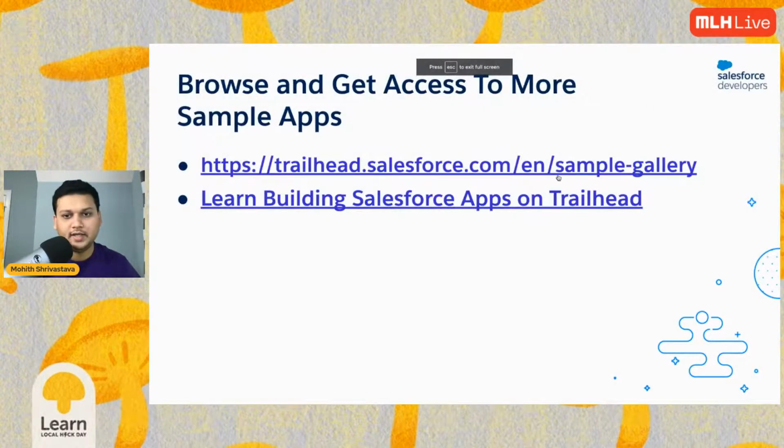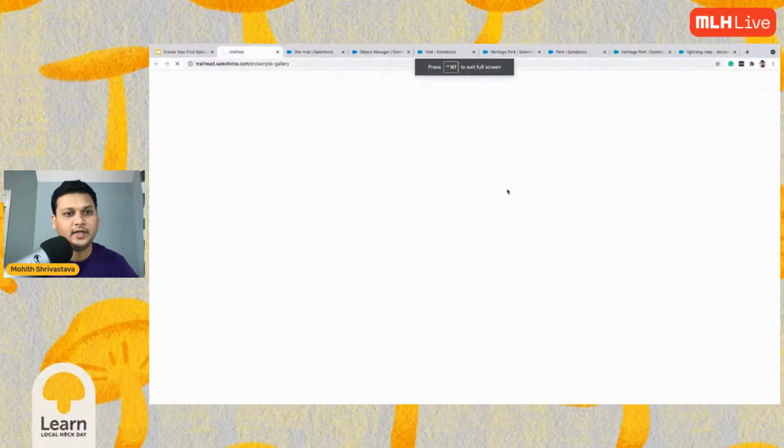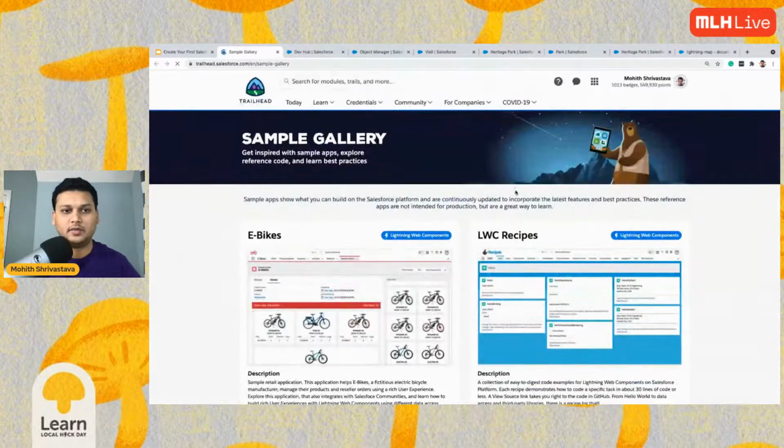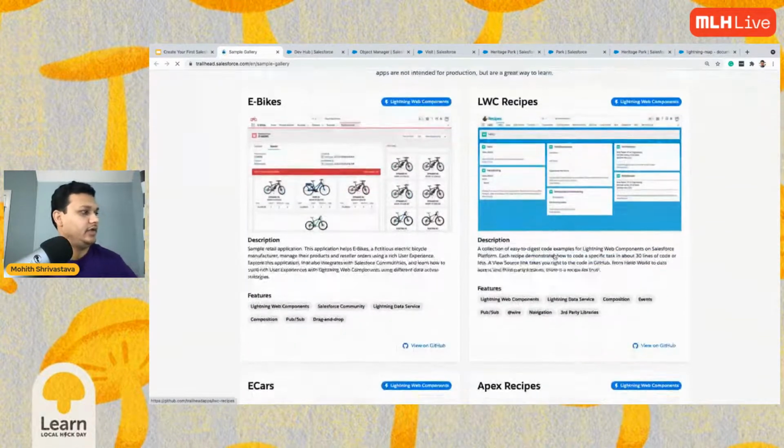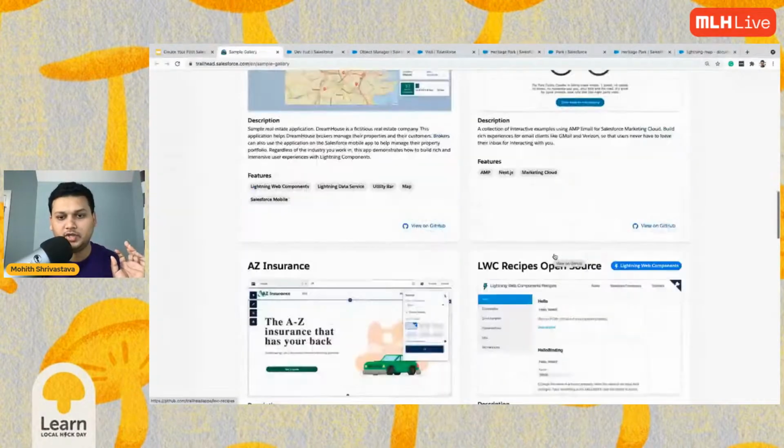Now you can learn all of these, and learn more about Salesforce and building on Salesforce, from these two links. One is again this specific link. It's on Trailhead, and you can note this down, and somebody can share it on the chat. It's trailhead.salesforce.com/sample gallery.